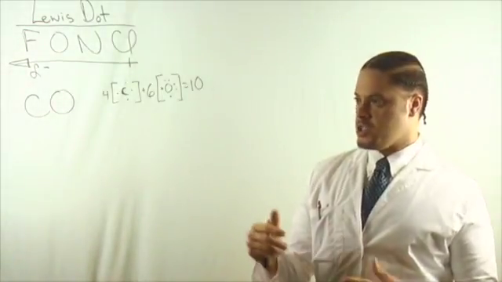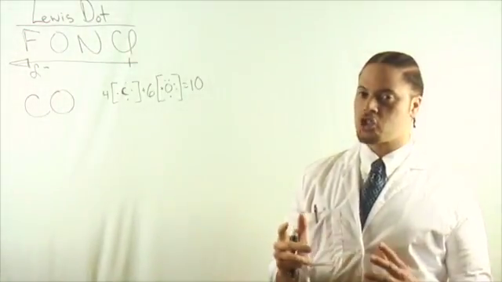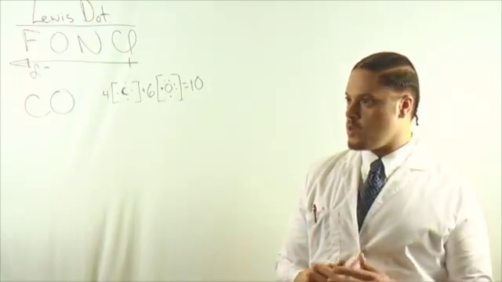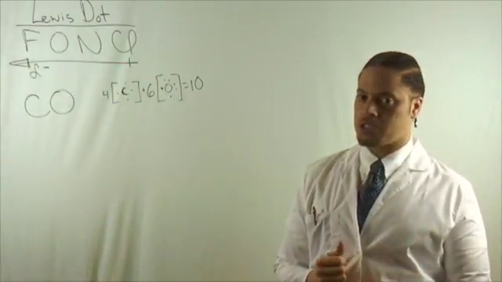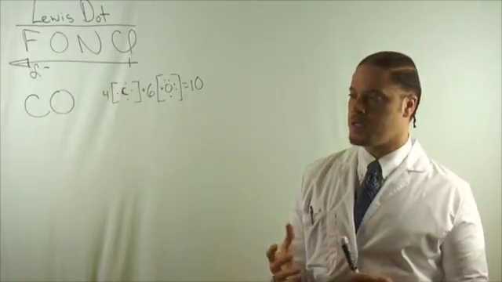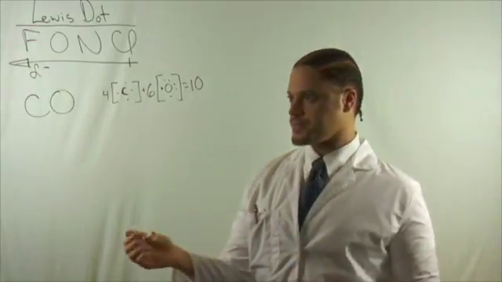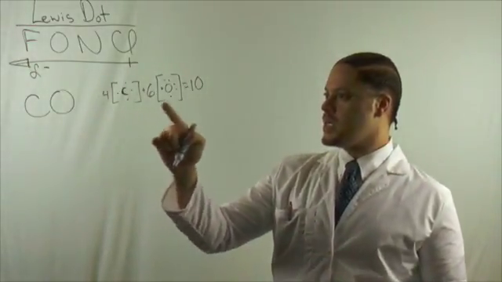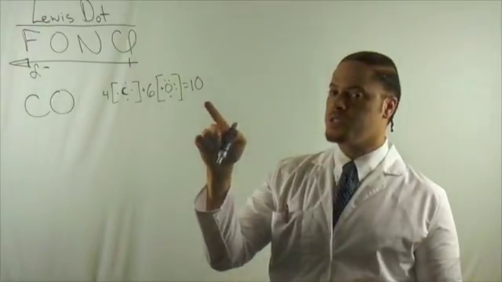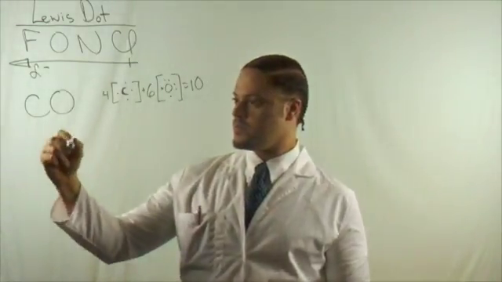Our next compound is carbon monoxide. Let's do some trial and error. When constructing Lewis dot structures, you might run into some trial and error that look like this. We've got carbon and oxygen. I know that the molecule needs 10 electrons in its valence.